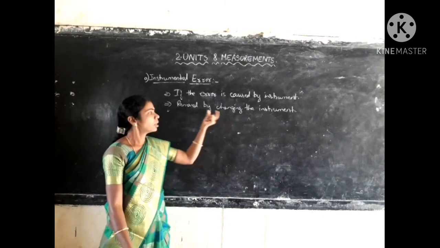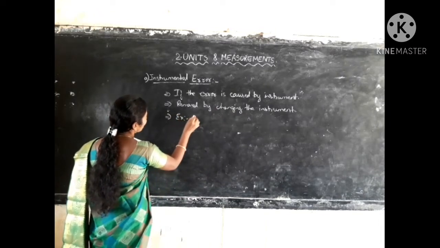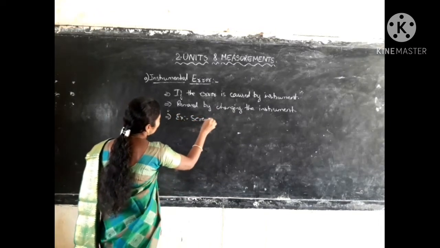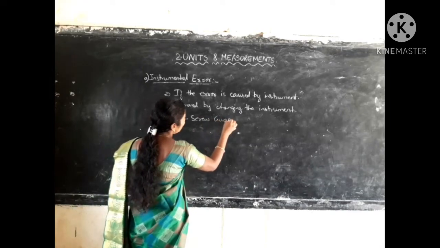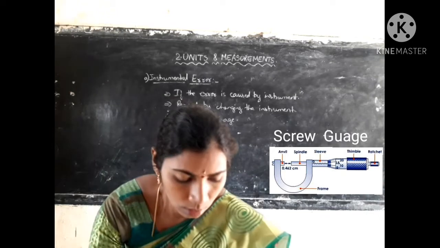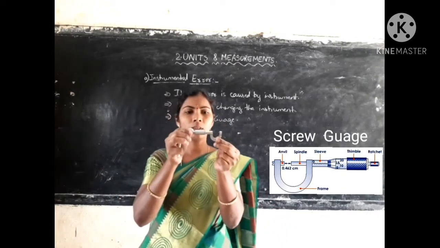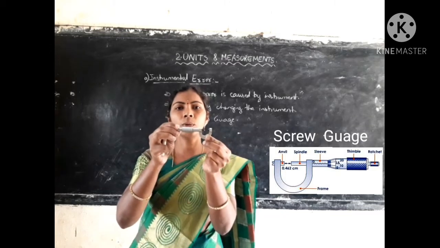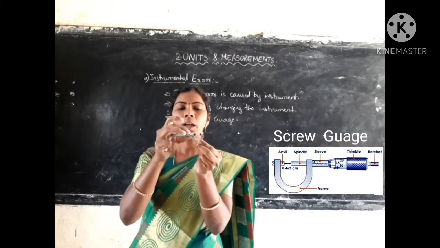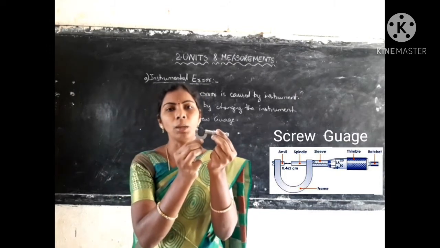This error is mostly seen in the screw gauge. Here you can see this small instrument, which is known as a screw gauge. This is the handle, and its readings are in mm.